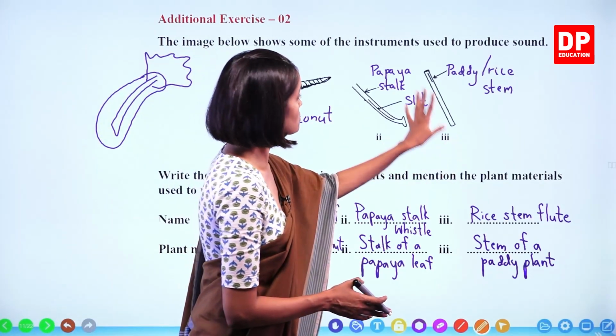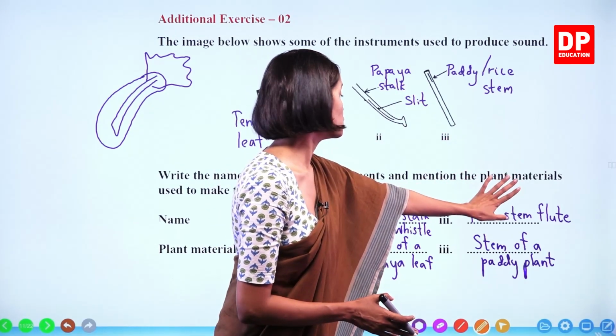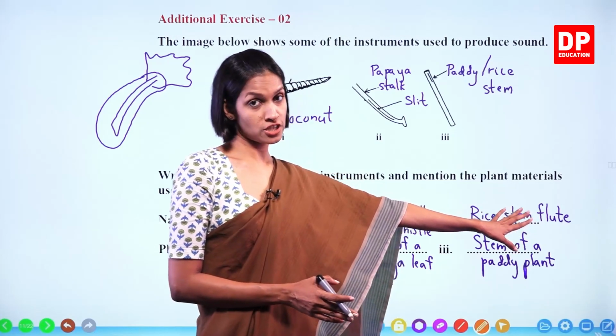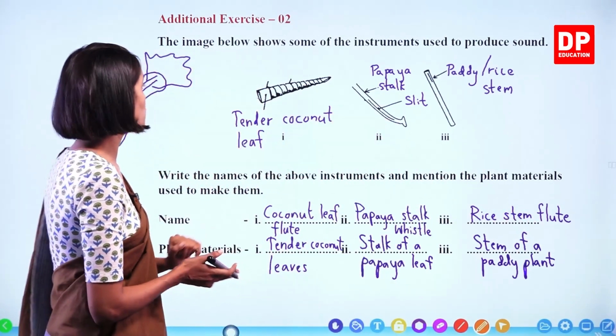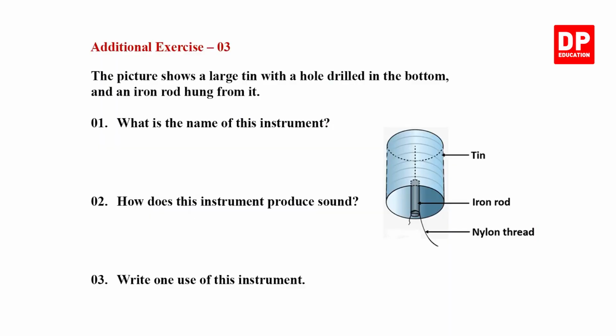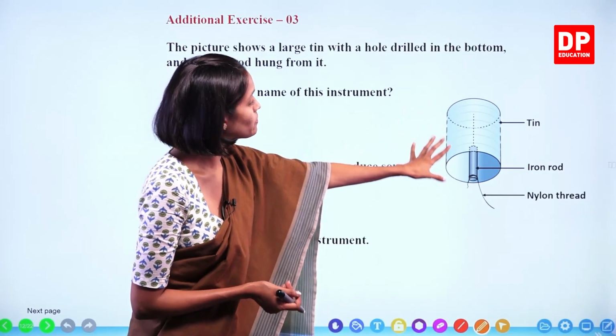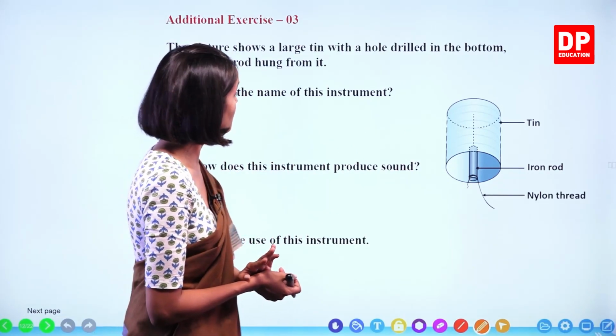And the third one is known as rice stem flute. What do we use to make this one? Stem of a paddy plant. Okay, children? Right, we'll move on to the next. Exercise number 3. The picture shows a large tin with a hole drilled in the bottom and an iron rod hung from it. Do you remember we did this activity, children? We made the same instruments, okay?